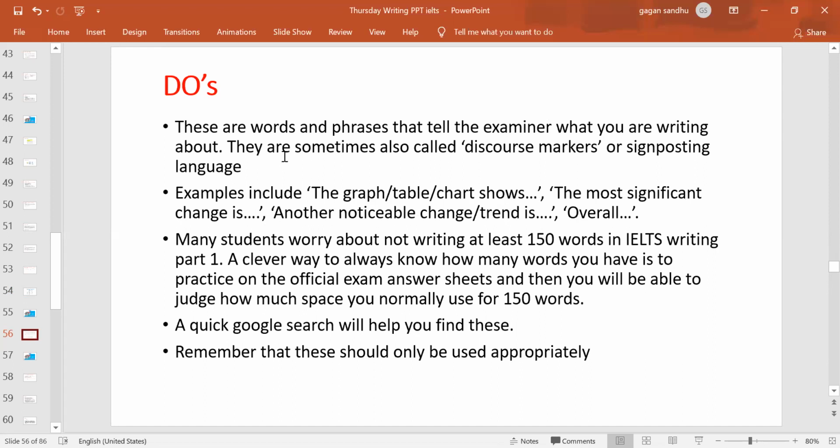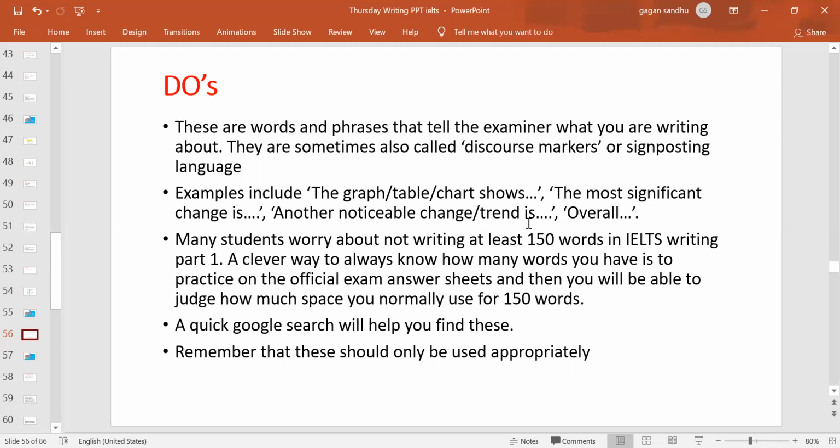And then comes "the most significant change." So this is again signposting, that now I'm talking about the most significant change, right? Because not verbally or in any informal way, you're telling the examiner what information you are clubbing here. So definitely you are using the formal sentence structure to tell that, right? So these are actually necessary to include in your Writing Task 1 Academic, right? So here: more significant change, another noticeable change or trend, and overall, right? So overall you're using in the second paragraph only.